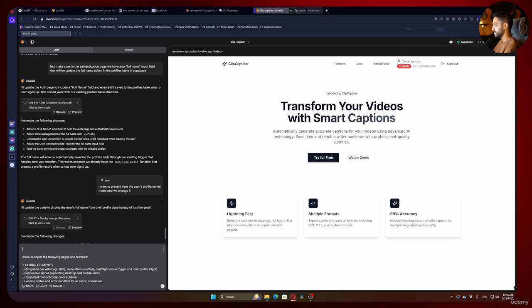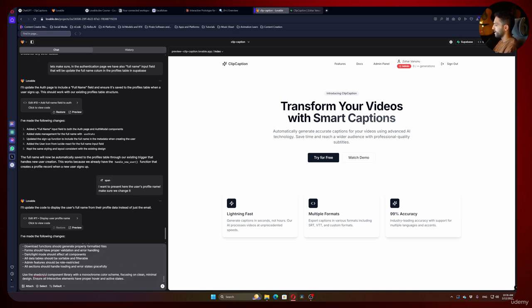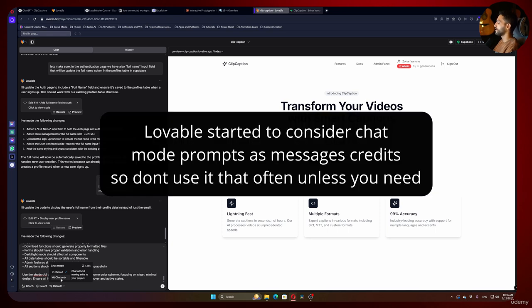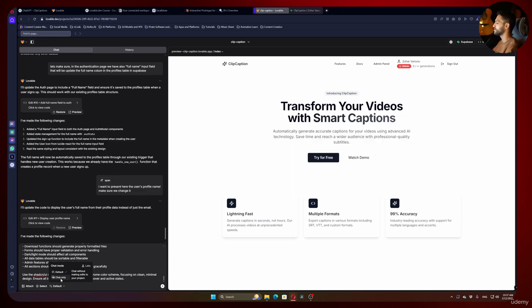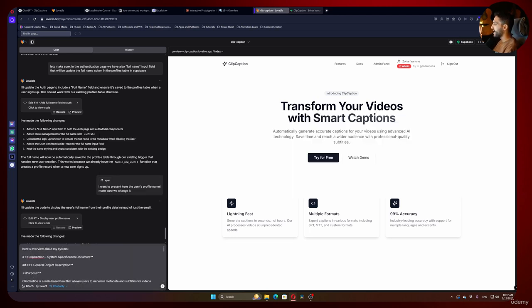get back, and I will write him, here is an overview about my system. And now we are not going to send it like in the default mode. If you look here, because we activated the chat mode, we can hit here and change to chat only. What that's going to make, first of all, it doesn't cost you prompts, so that's really awesome. And the second thing is it's going to make a plan, or you're going to talk with him before making any changes.